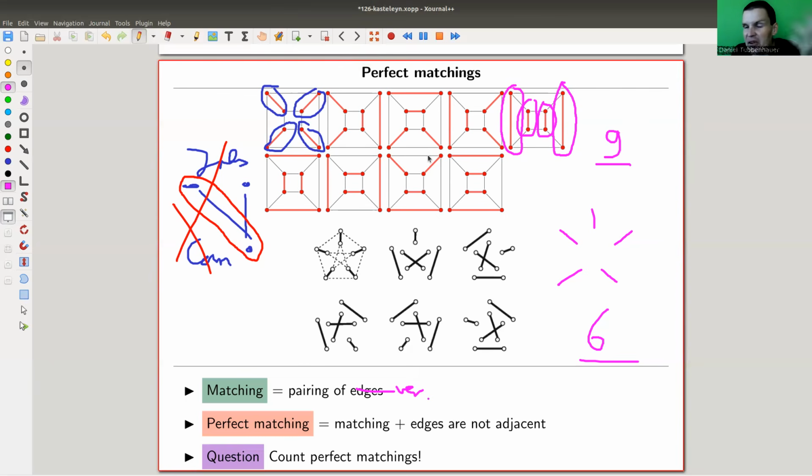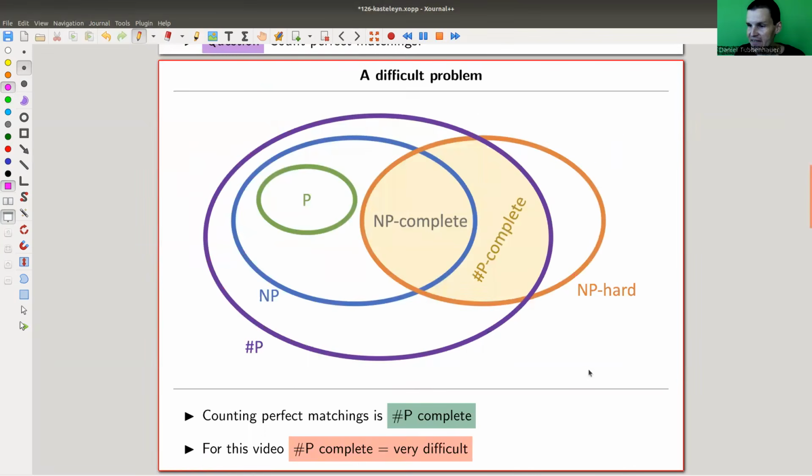Difficult or not, I can't tell, but clearly someone has done that in the past, and counting perfect matchings is really difficult. So let's just call it a difficult problem. If you're a big fan of complexity theory, then the complexity class it belongs into is called sharp P complete.